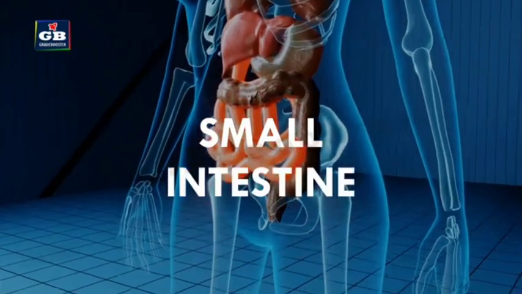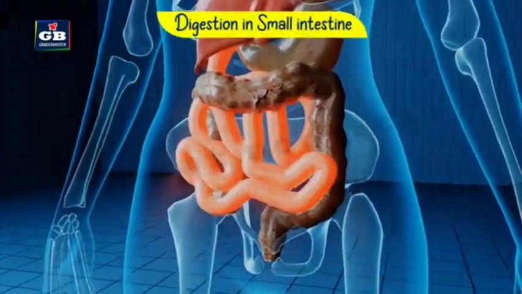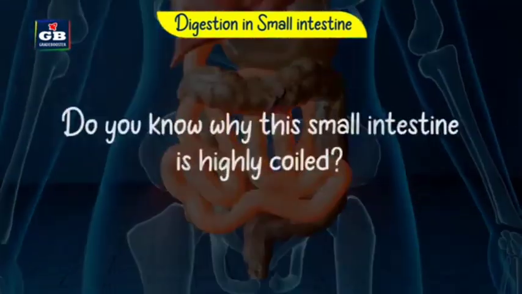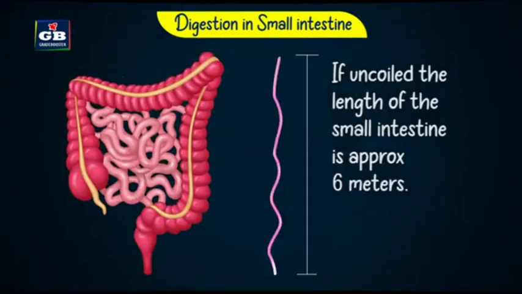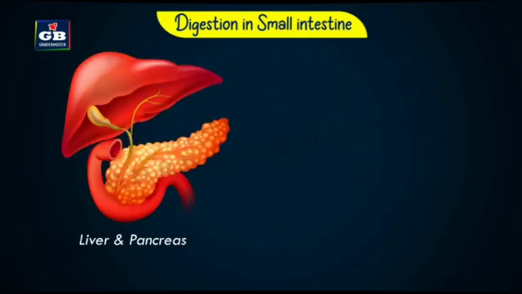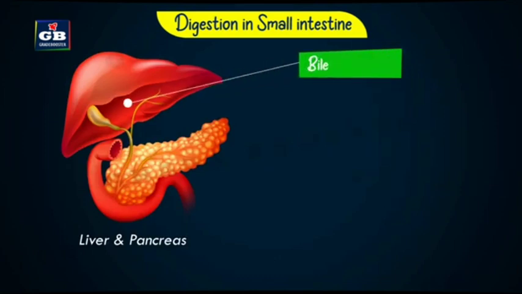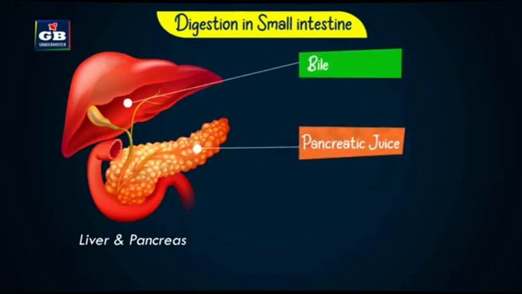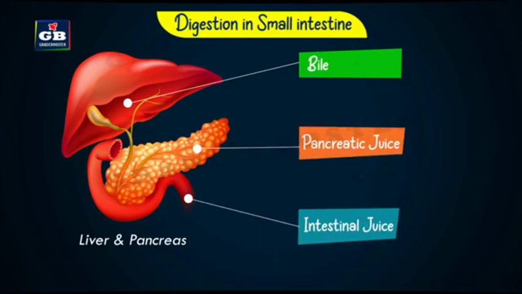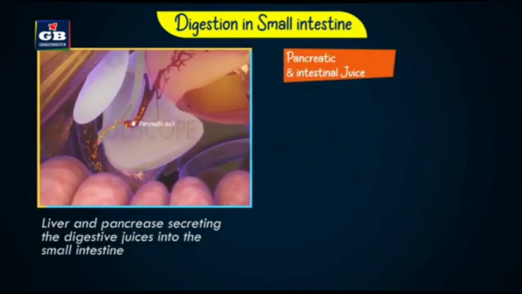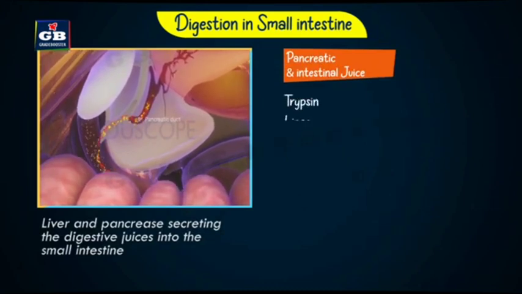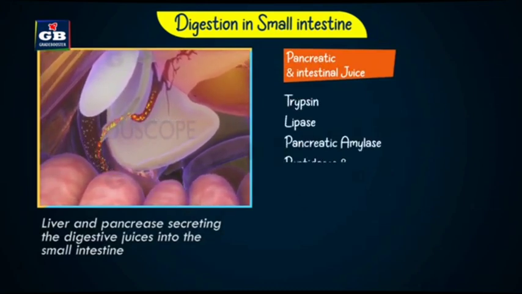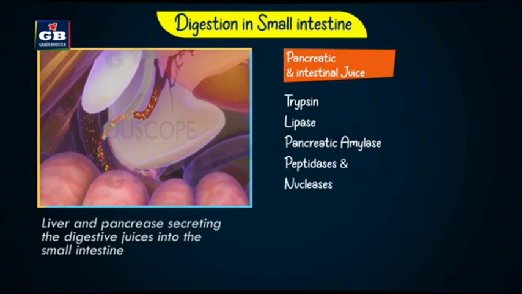Small intestine. The small intestine is a long coiled tube. Do you know why the small intestine is highly coiled? It is very much coiled to fit in a small space. The small intestine receives bile juice from the liver, pancreatic juice from the pancreas, and intestinal juice from the walls of the small intestine. Pancreatic and intestinal juices contain enzymes like trypsin, lipase, pancreatic amylase, peptidases, and nucleases.